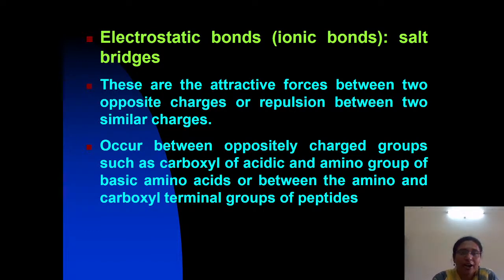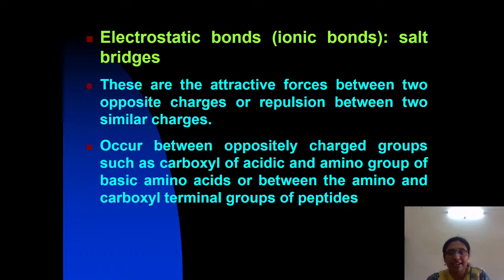So how have these been formed? These are the attractive forces between two oppositely charged groups. Electrostatic bonds are formed between two oppositely charged groups. For example, they occur between oppositely charged groups such as the carboxyl group of acidic amino acids and the amino groups of the basic amino acids.